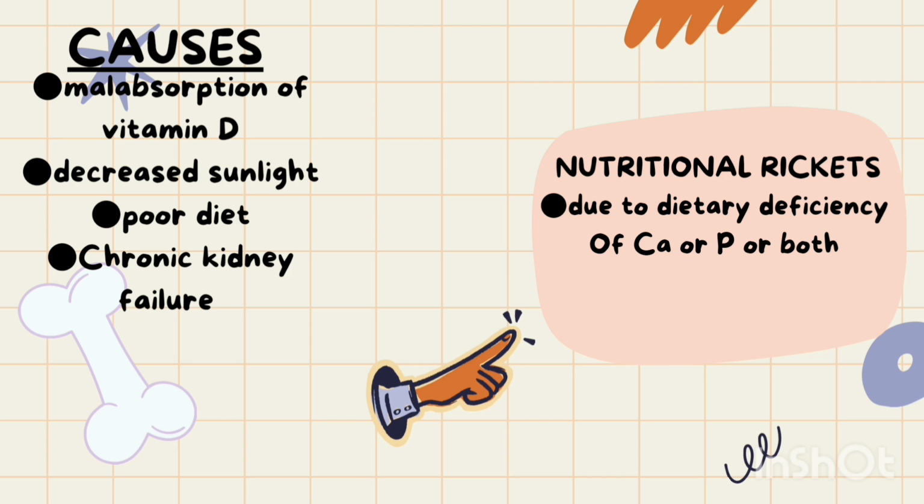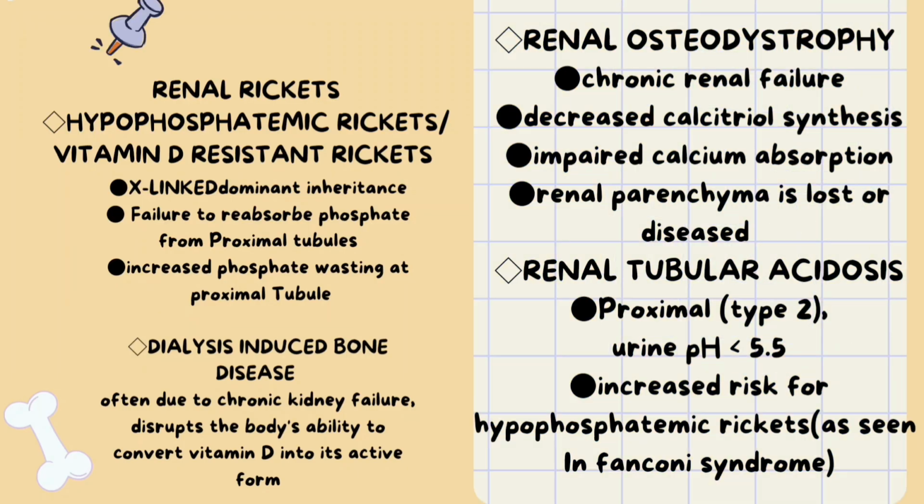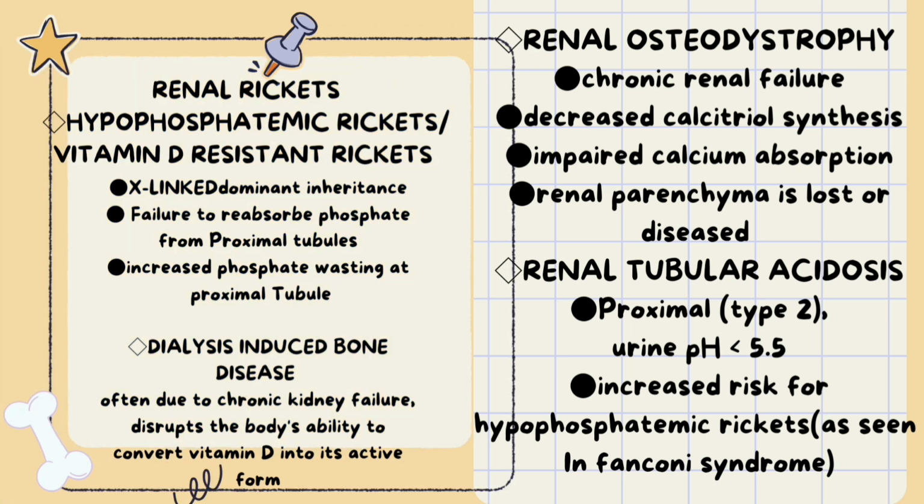Nutritional rickets is due to dietary deficiency of calcium or phosphorus or both. Renal rickets includes hypophosphatemic rickets, also known as vitamin D-resistant rickets, because it does not respond to ordinary doses of vitamin D. It has an X-linked dominant inheritance. There is failure to reabsorb phosphate from the proximal tubules, with increased phosphate wasting at the proximal tubule.